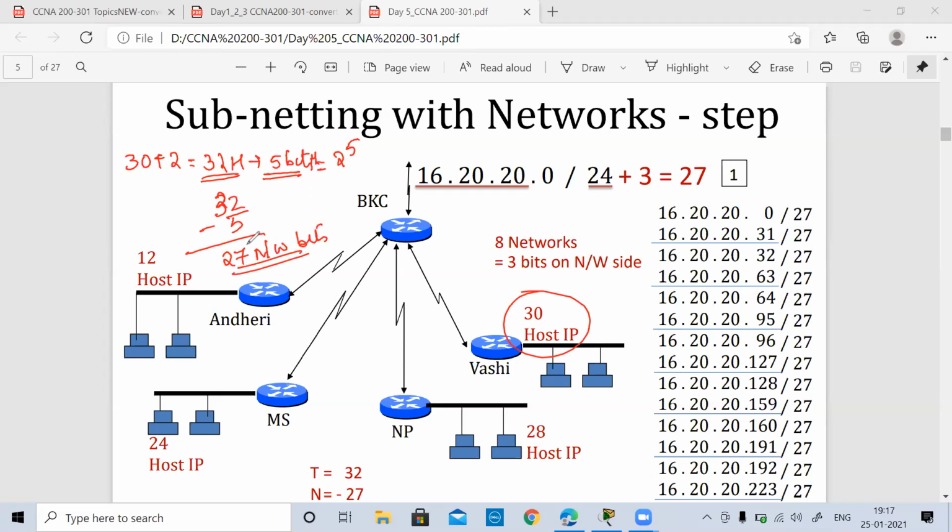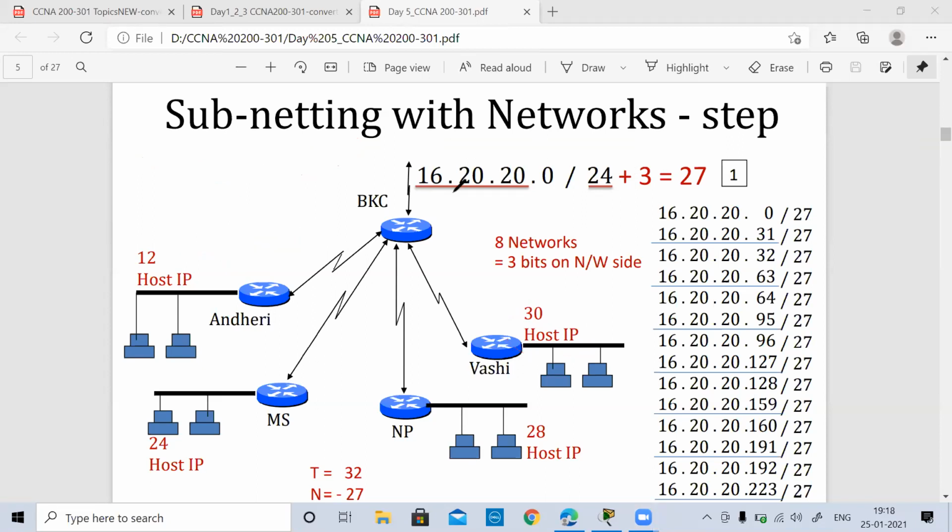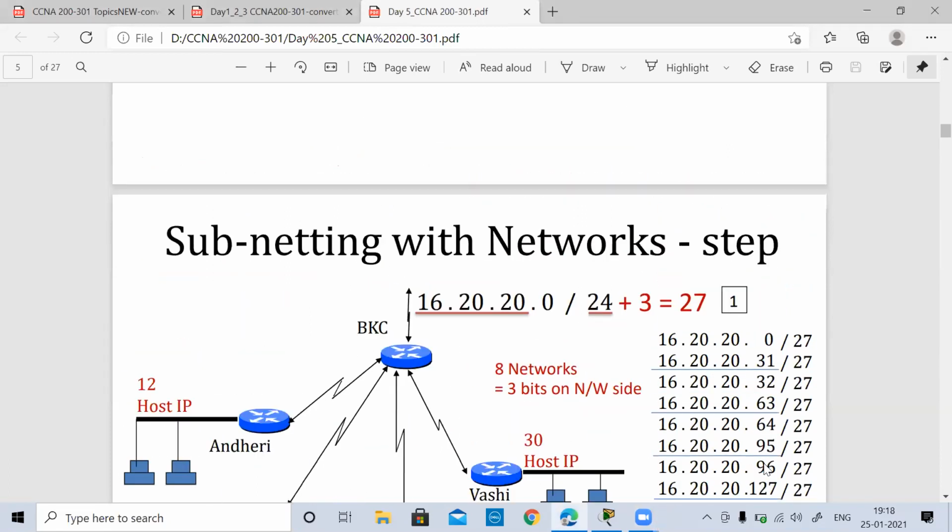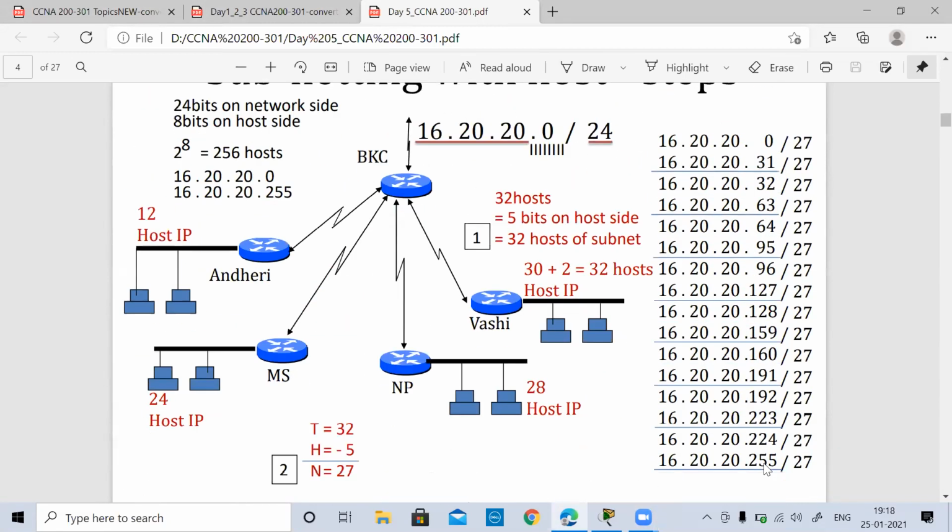Even if you do it from the host perspective side, you will again come down with the same table that we have just drawn. It is not necessary that every time we do it from the network and the host perspective, both will come out the same. At present for this scenario, the table from the network perspective and from the host perspective look the same, because for 32 hosts, that means 5 bits on the host side and the remaining 27 bits on the network side.